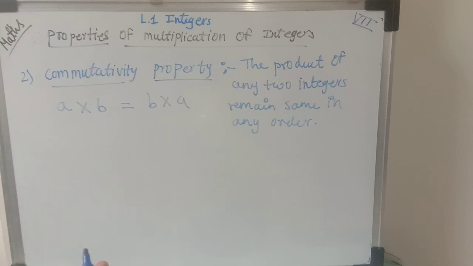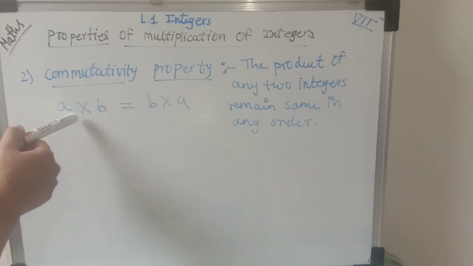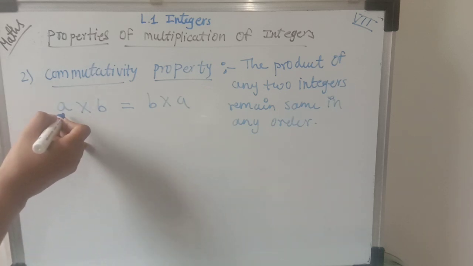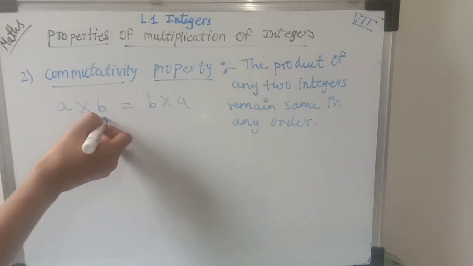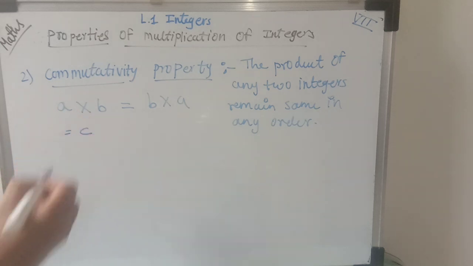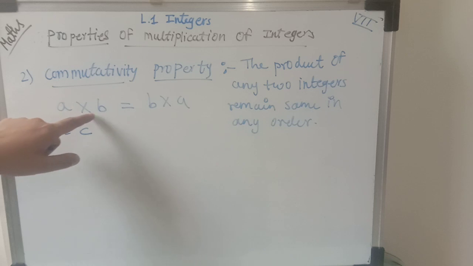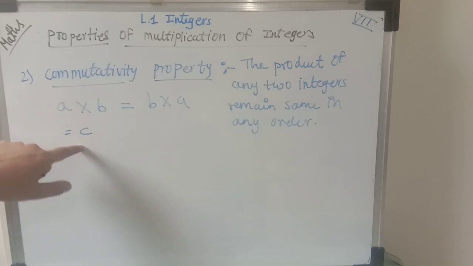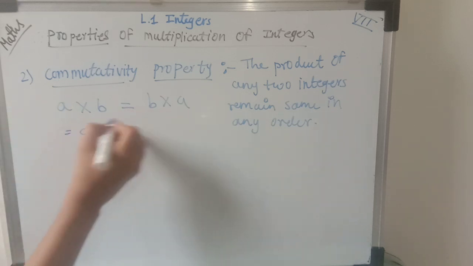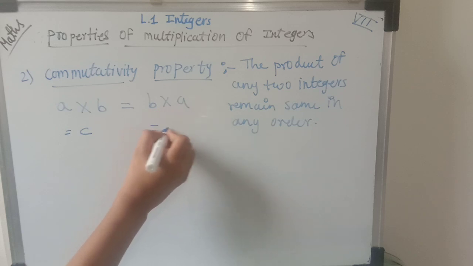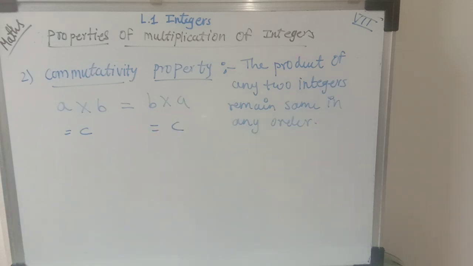Suppose a and b both are integers, and we multiply them, a and b. On the first place a is there and on the second place b is there. Whatever the value comes, suppose we consider a multiply b is equal to c. If we change their order, b multiply a, still we get the same value, that is c.